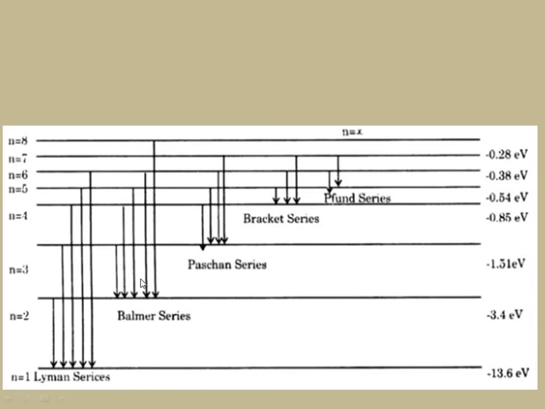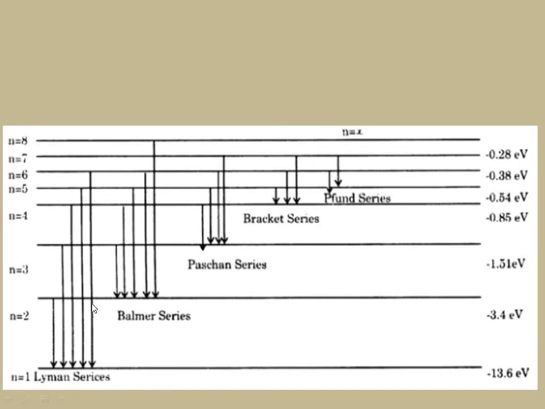And this is the Balmer series, any of the higher energy levels to the second. Paschen, any of the higher energy levels to the third. Brackett, any of the higher energy levels to the fourth. That's it, right? 1, 2, 3, 4. And Pfund, any higher energy level to the fifth. Have you noticed that here? So Paschen, Brackett, and Pfund will fall in IR, Balmer in visible, and Lyman is ultraviolet. Are we clear with this?